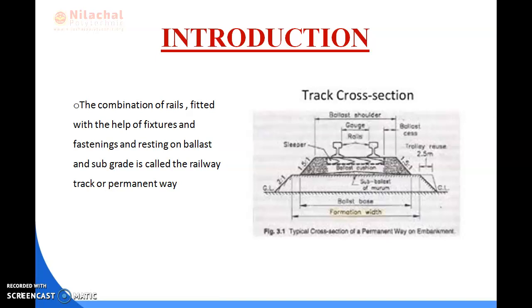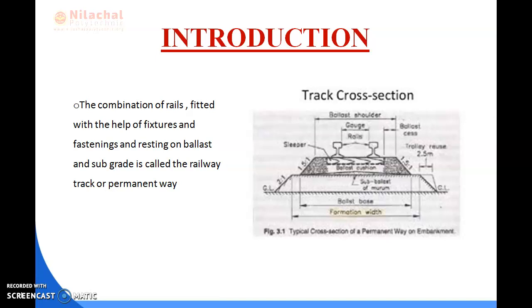So the railway track is also known as your permanent way, and the purpose of the permanent way is to provide a permanent facility for safe and quick movement of normal commercial traffic between the starting and destination station.